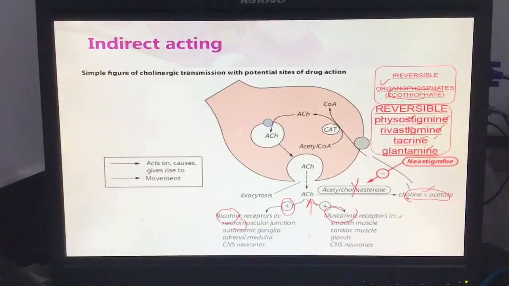But the indirect acting drugs we can also apply for neuromuscular junction function. If the neuromuscular junction is not working properly and muscle contraction is weaker, we can apply these drugs for improvement in contraction.